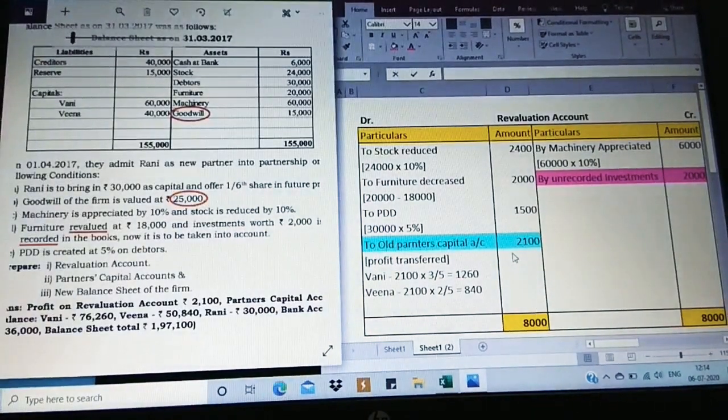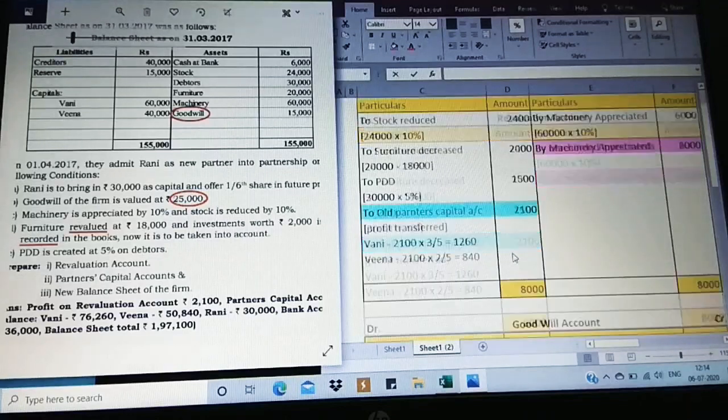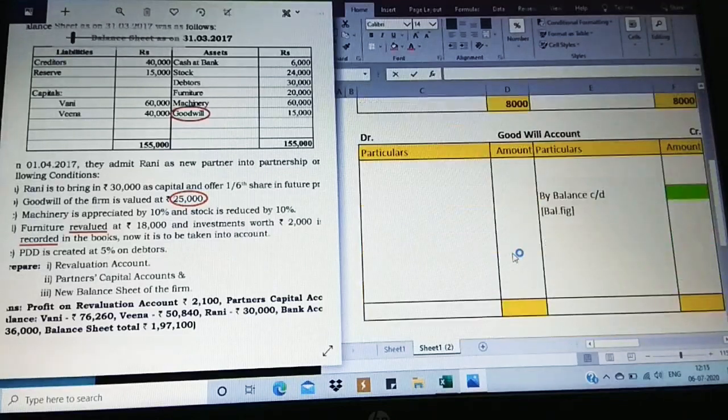So this is a very simple method. I'm just telling you people again why we need to take this and how it is going to happen. So just try it. It's very simple. Now the main part. The next calculation is goodwill. I didn't create the goodwill account in advance because this is quite different, right? So we need to learn it. So let us see how we are going to do it.